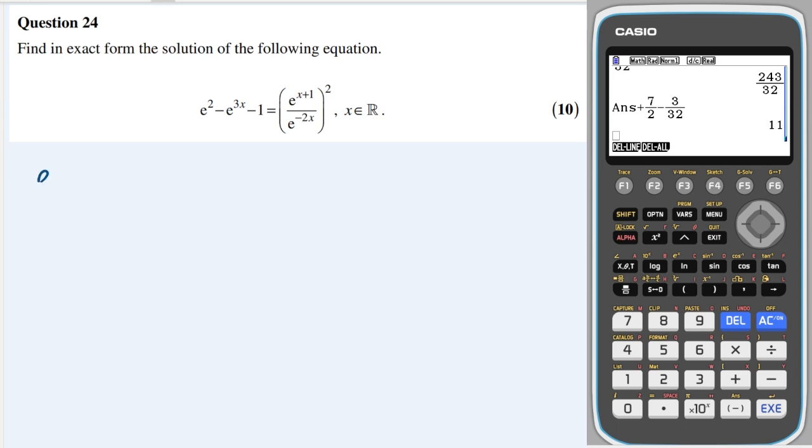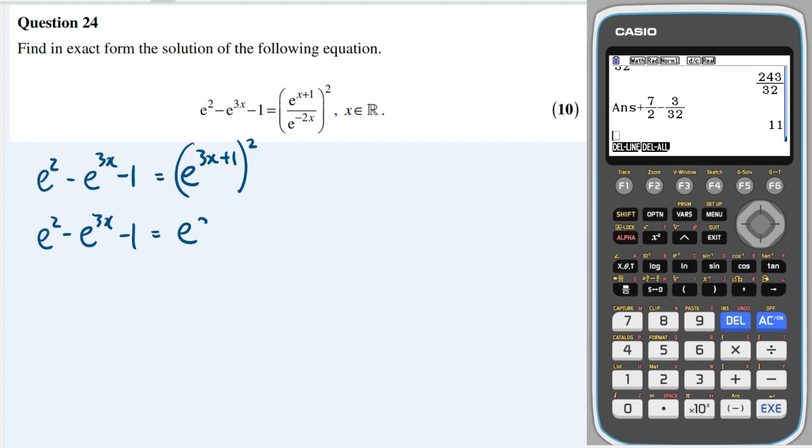Right, let's solve it. e to the 2 minus e to the 3x minus 1. Can't do anything fancy there. We're dividing e's here, which means we can subtract the powers. So that's going to give me e to the 3x plus 1, which is then squared. And when we square, it means we can multiply it through the powers. So e to the 2 minus e to the 3x minus 1 is equal to e to the 6x plus 2.